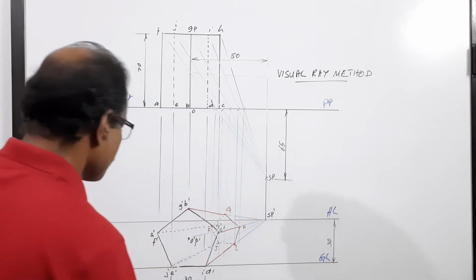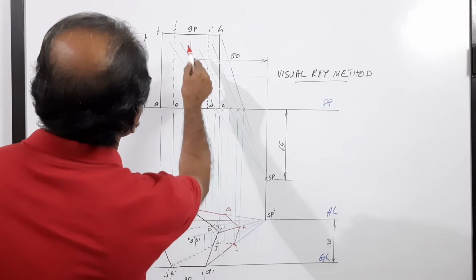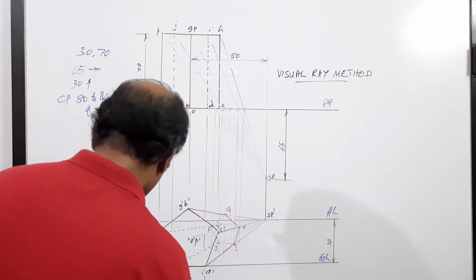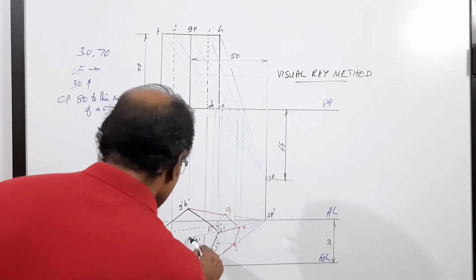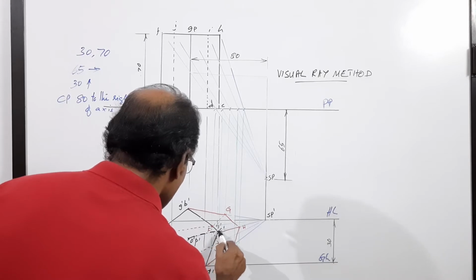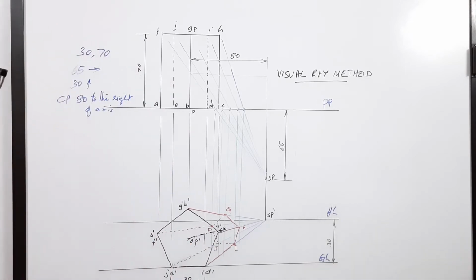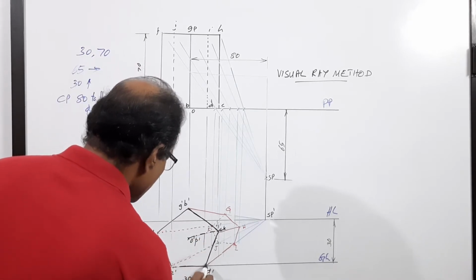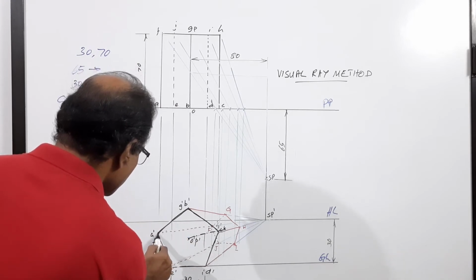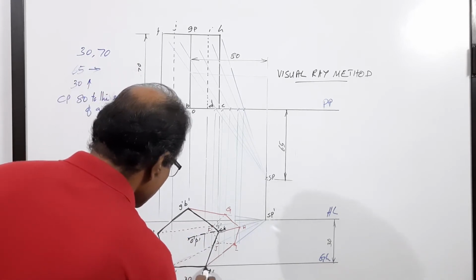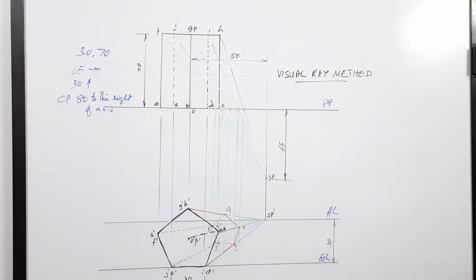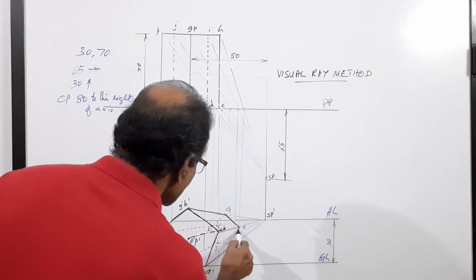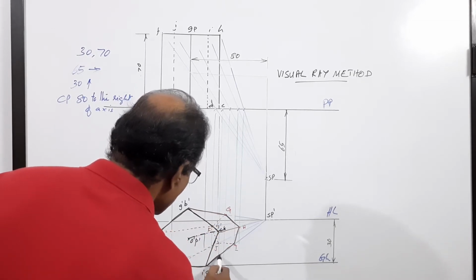So where is axis OP? I will make it black. Axis OP. Now this is the front pentagonal face, dark black. The back side is drawn as red lines. If you want, I can blacken that also, so that it will look